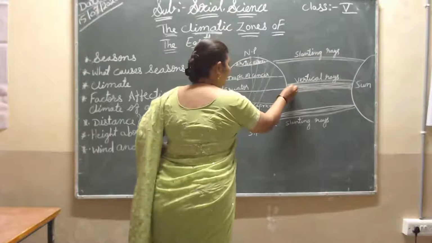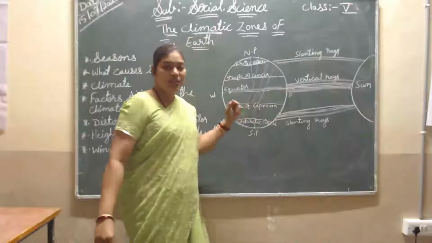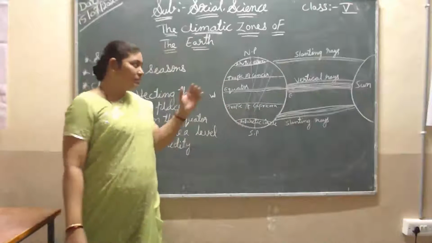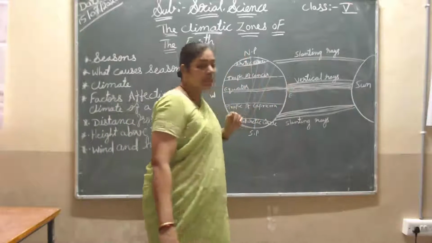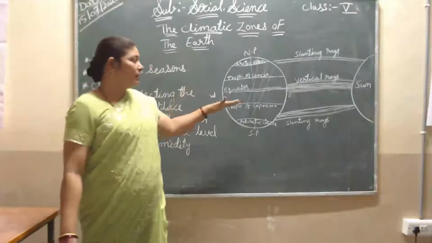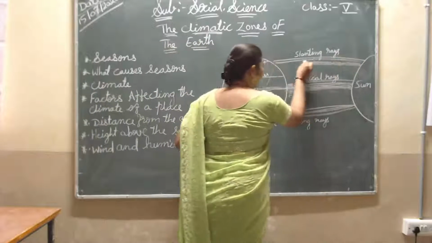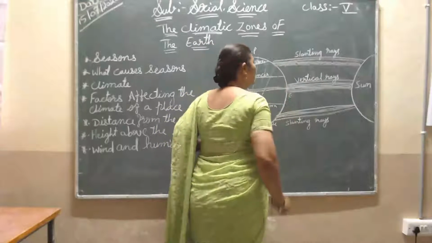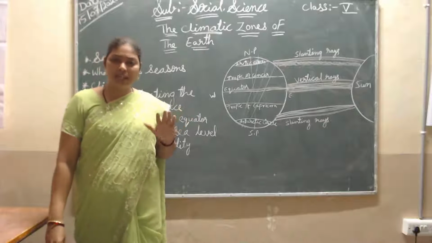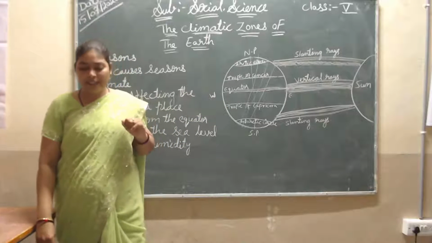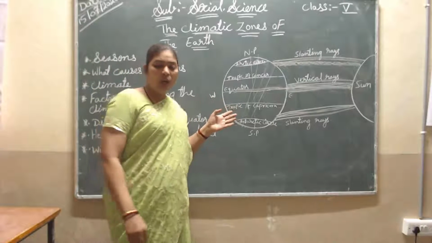For example, the sun rays are coming more on this side. So here the climate is changed to hot, because the weather will show that it is hot. So here the climate will become hot, and a little bit up, that place is receiving less sun rays. So here the climate is not too hot. It is cool, meaning medium, not hot and not cool. So here weather condition of an area recorded over a long period.